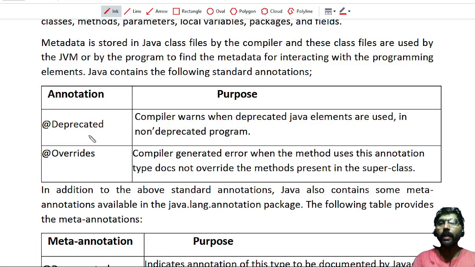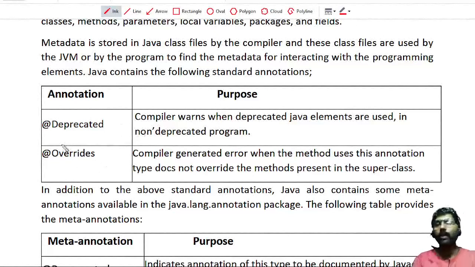Deprecated means the method is an old one. A new modified method is created in the class. Instead of this method, you can use the new method. In future, this method may be removed from the class. So this is just a warning given to the programmer.